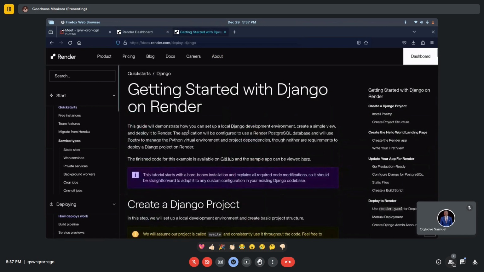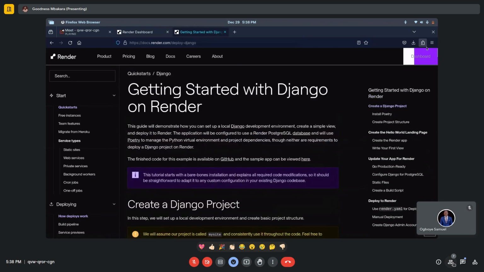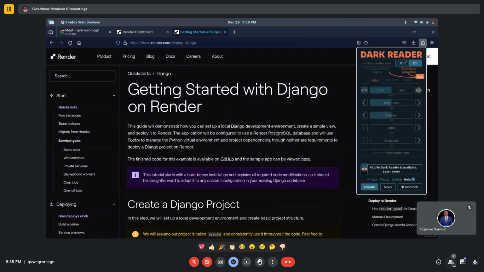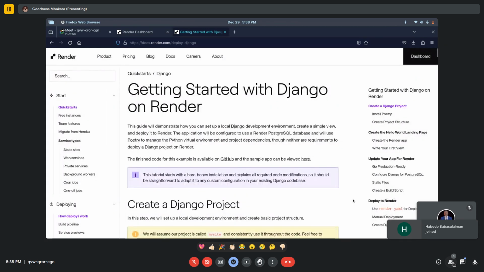I just click Django, and this looks blacker than I like. Somehow I don't like it black. Is it dark with that one? This is off. No, I don't want it dark. Okay, thank goodness. I don't like that dark mode. Sorry guys, let's go.